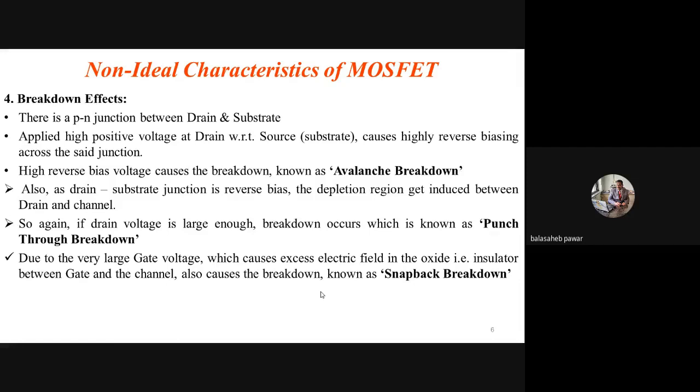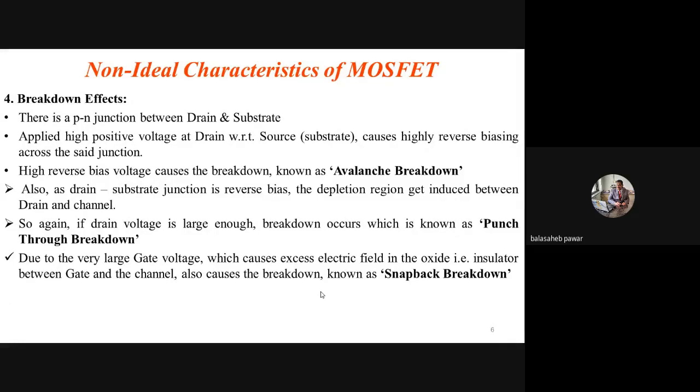And whenever it expands in the channel region, automatically the channel width around that junction between drain and substrate gets reduced, which is known as channel length modulation. Okay, so if again the drain to source voltage is sufficiently large, the breakdown may occur between drain and the channel. And if it occurs at that point, it is known as punch through breakdown, right?